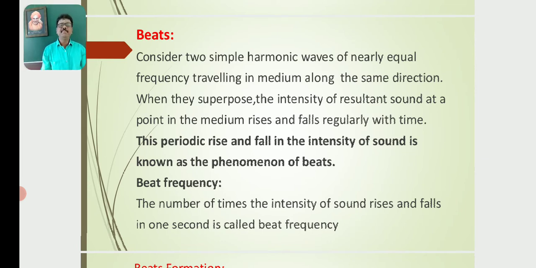So what is the beat period? The time interval between two successive beats is known as the beat period. The number of times the intensity of sound rises and falls in 1 second is called the beat frequency. That means the number of beats heard per second is called the beat frequency.